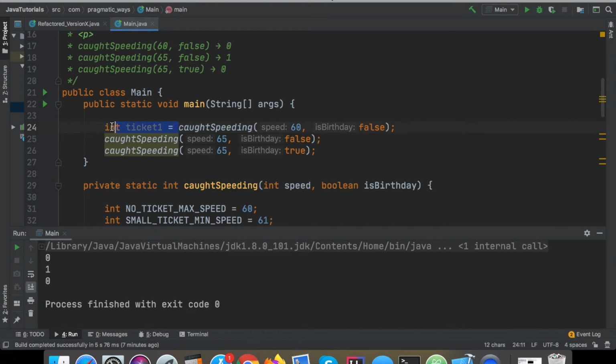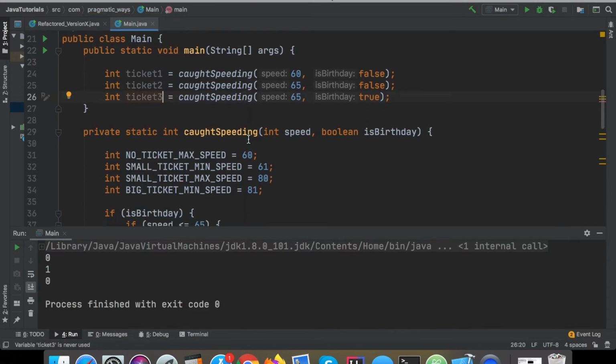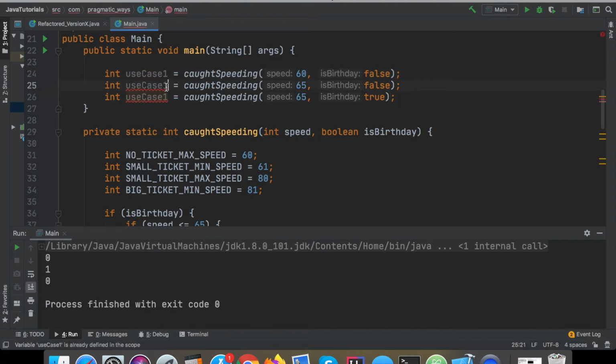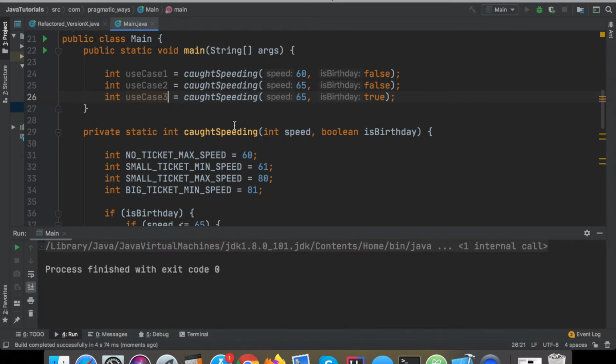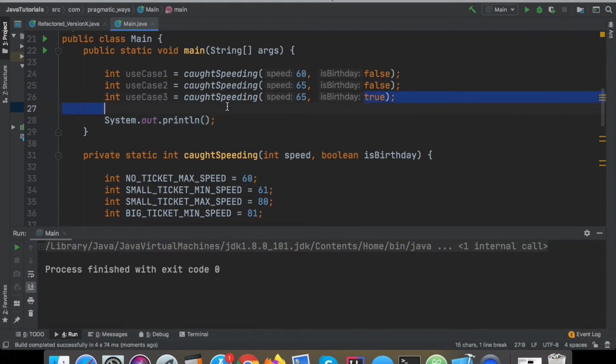All right, continuing on with this, Control-C, Control-V, Control-V, and then change those to use case 2 and use case 3, ticket 3. And yeah, I guess really a use case would be a better word, huh? Use case 1, use case 2, and use case 3. All right, save that again, and a quick little run here just to make sure we're still doing everything correctly. See, now it doesn't output because now I need to system.out.println. Now I need to print line down here, which again is no big deal.